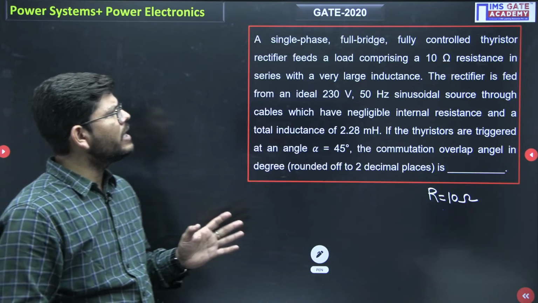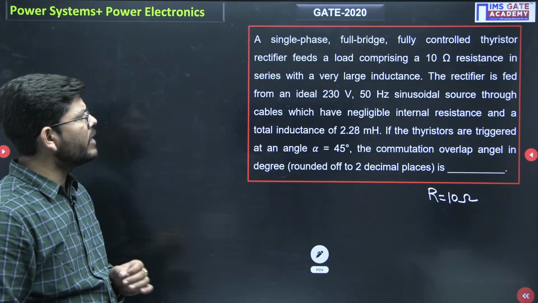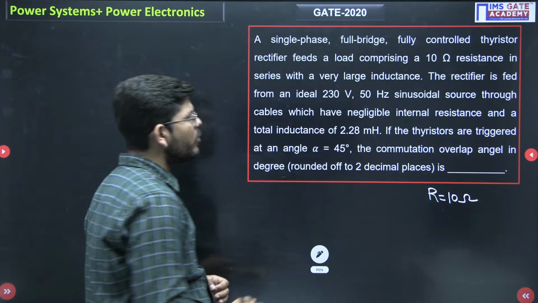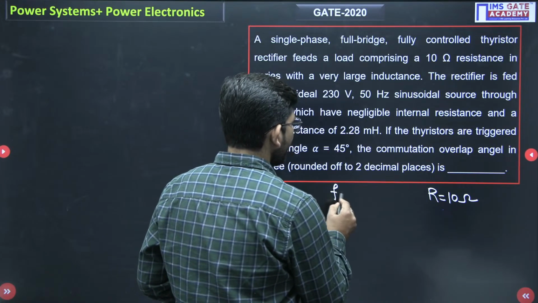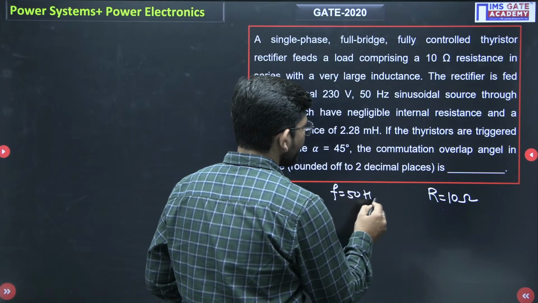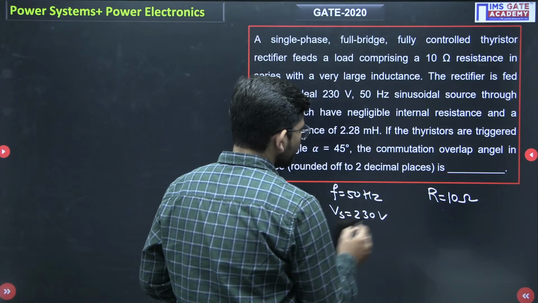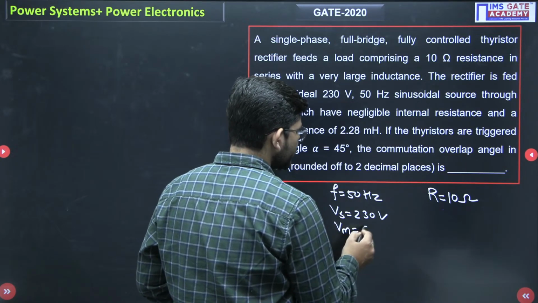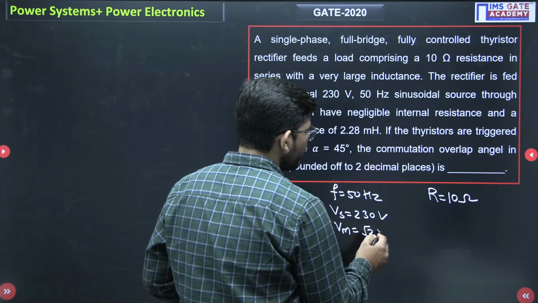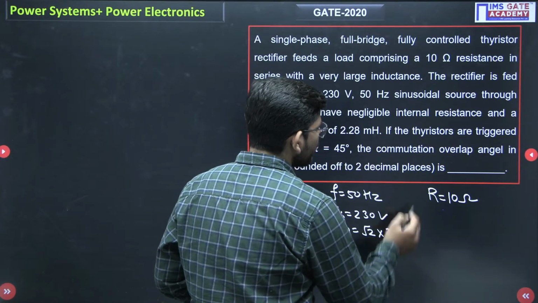In series with a very large inductance, the rectifier is fed from an ideal 230 volt 50 hertz supply. So f is 50 hertz and Vs is 230 volts. What will be the value of Vm, the maximum voltage? It will be root 2 into 230 volt.